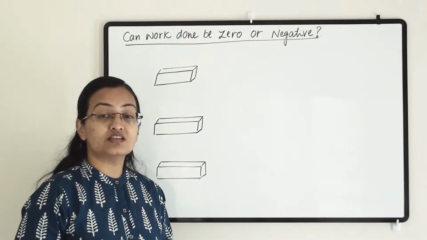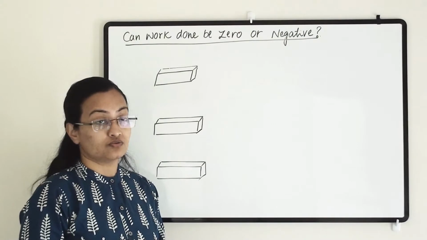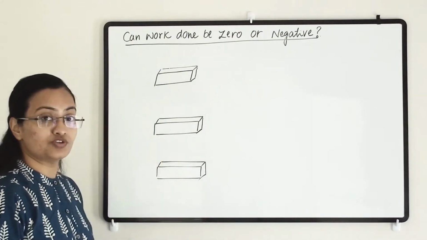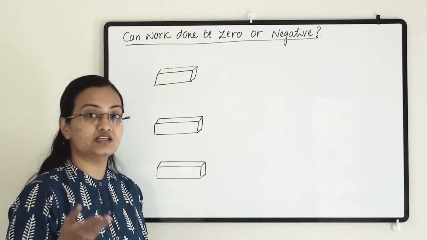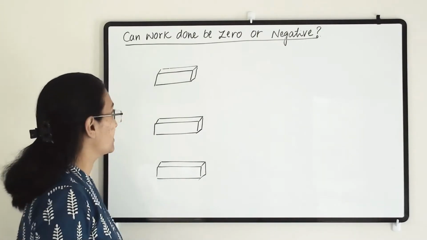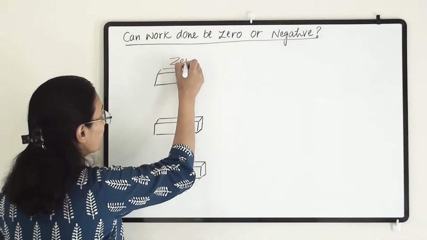What are the chances when we can say that work done is positive? So let us understand all these three situations: when work done is positive, when work done is negative and when it can be zero. Let us first understand when the work done is zero.